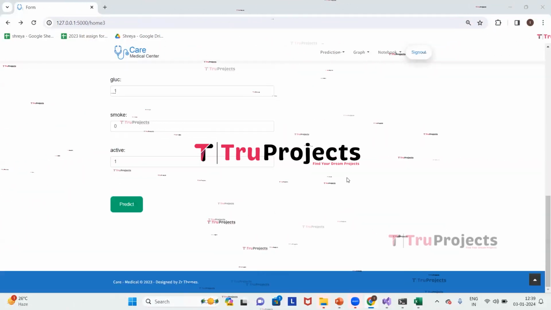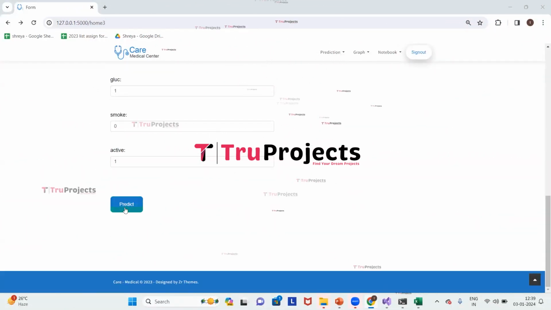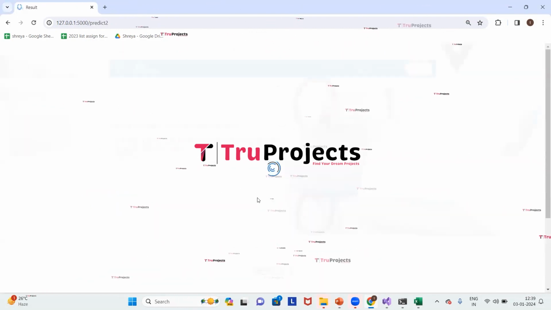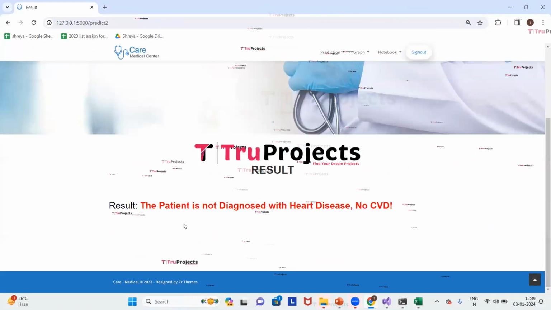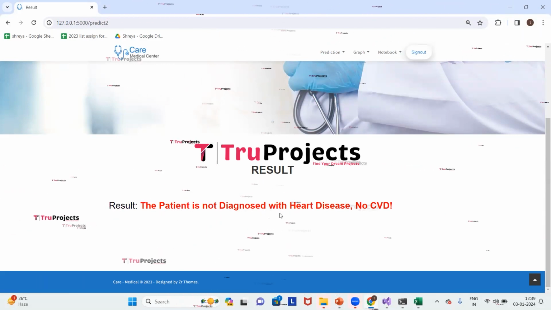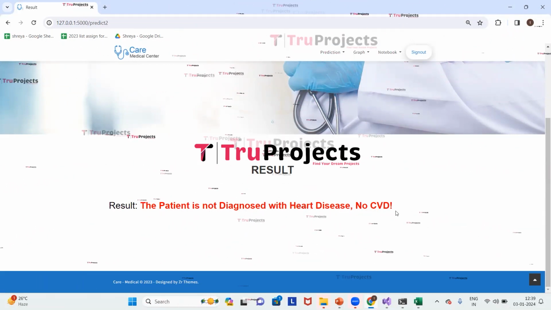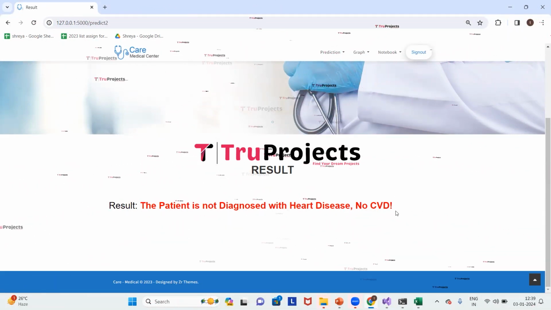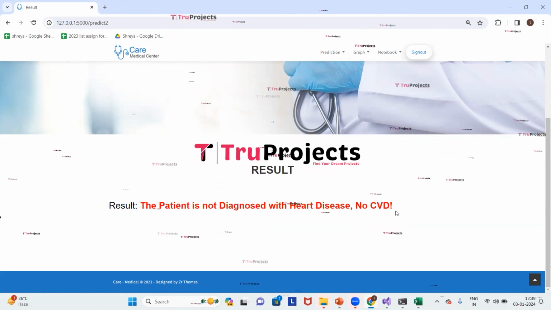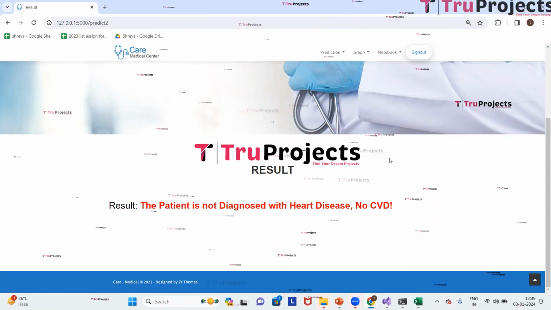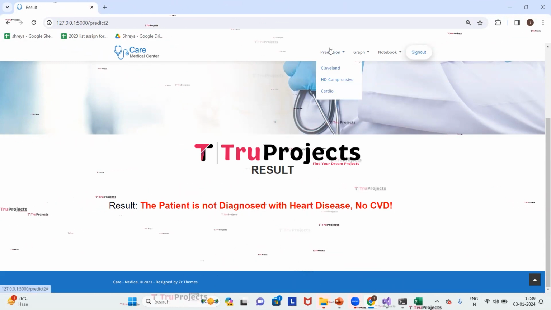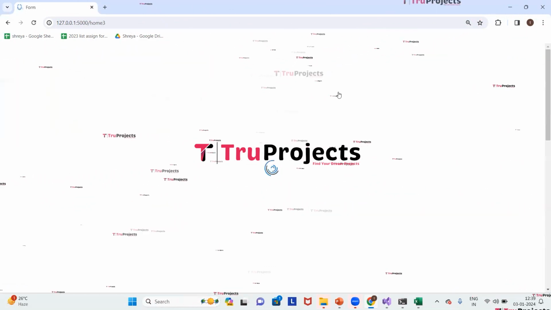I entered all the parameters. Now we will click on predict. So here we got the prediction as the patient is not diagnosed with heart disease, no CVD, which means cardiovascular disease. So the person is not having cardiovascular disease. Now we will enter other patient details. For that, under prediction, click on cardio.